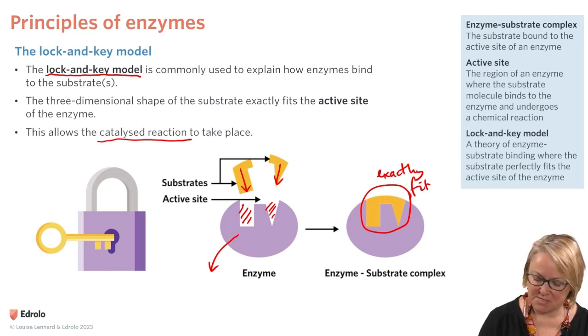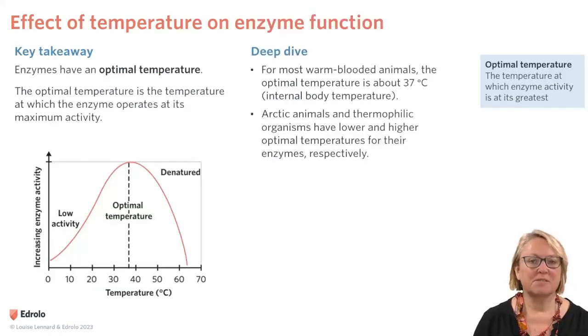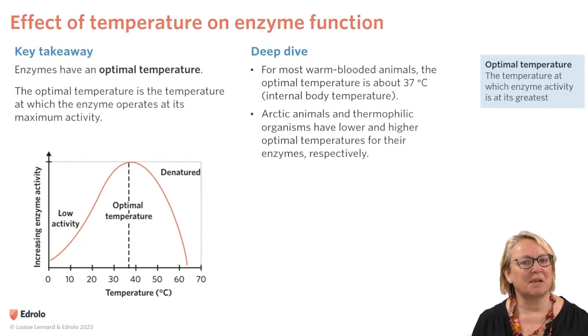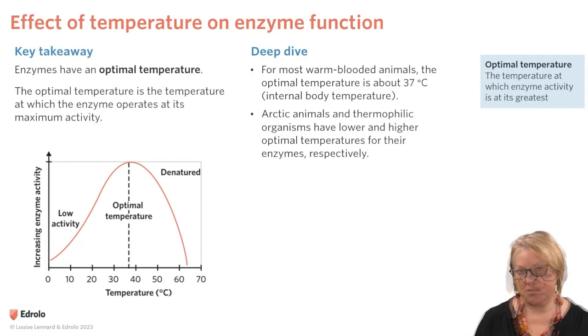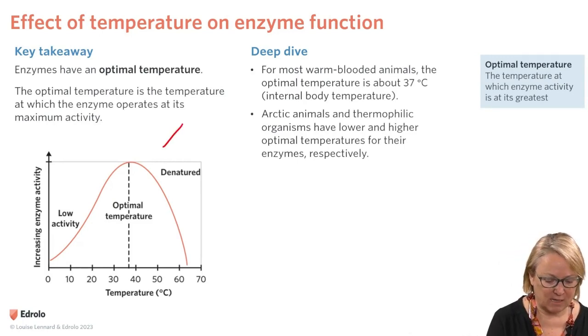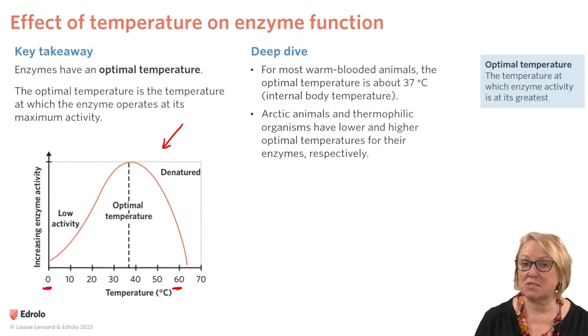So the enzyme substrate complex is where the substrate is bound to the active site of an enzyme. So let's look now at how temperature affects enzyme function. This graph here shows that enzyme activity varies over a temperature range. And in this case, the range is 0 to 60 degrees Celsius. So this could be a human body enzyme, for example.